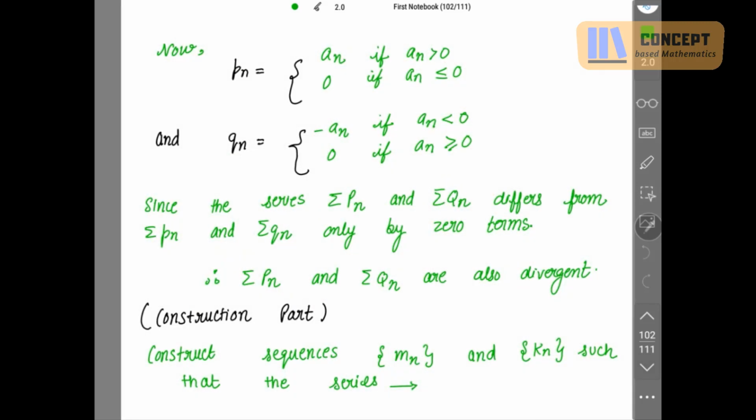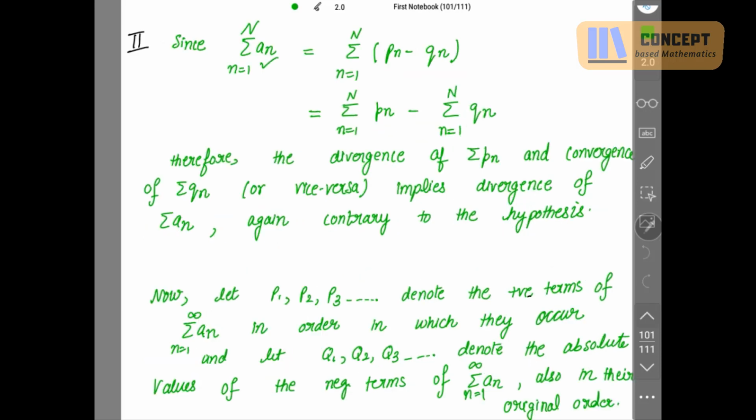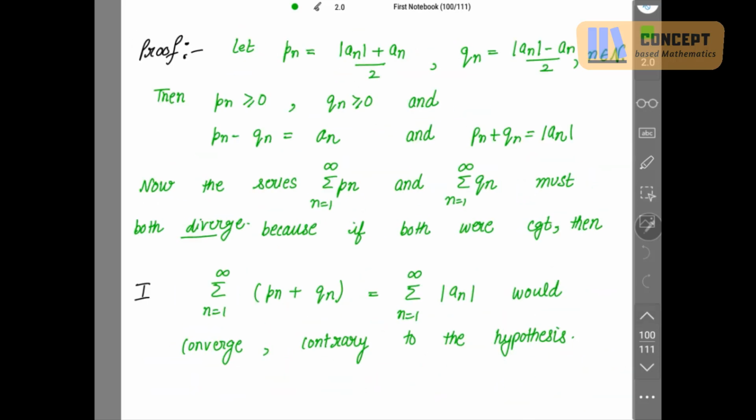And now, again, let's check. Pn will be equal to An when? If An is strictly greater than 0. How come? Let's check. This Pn will be equal to An if An is strictly positive, because if An is greater than 0, then this comes out to be An. And if An is negative, then this will cancel each other, so Pn will be 0 for negative values of An.